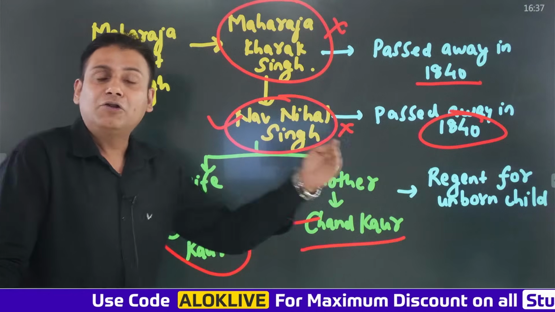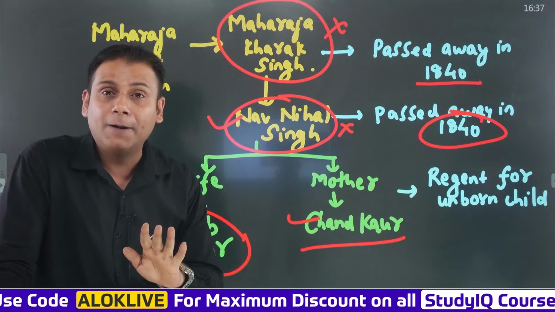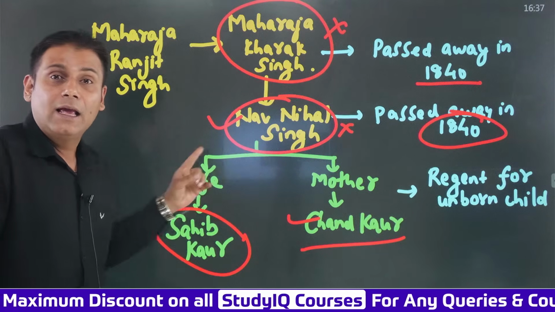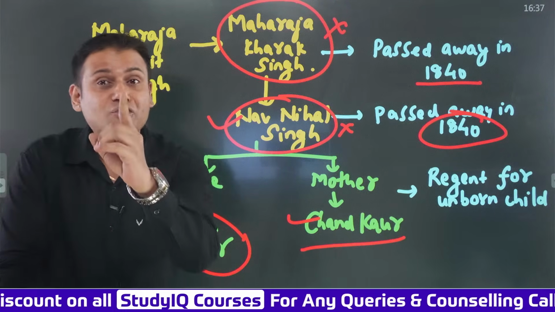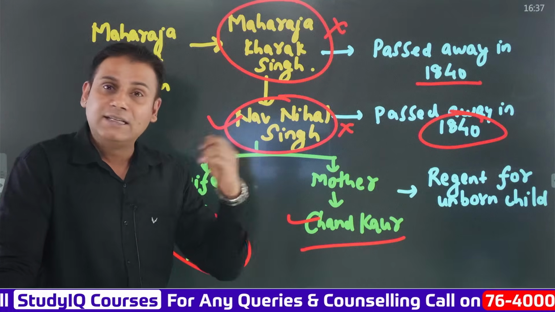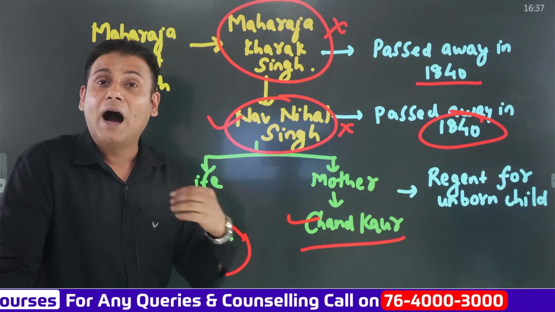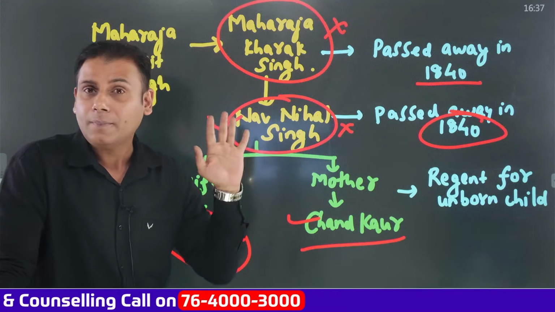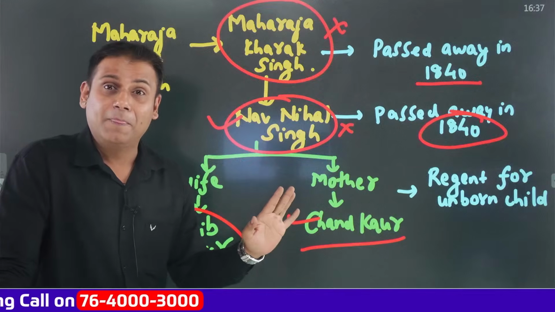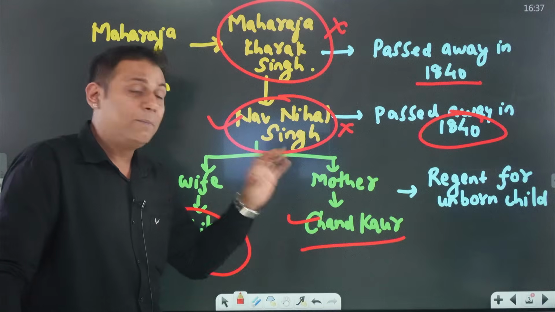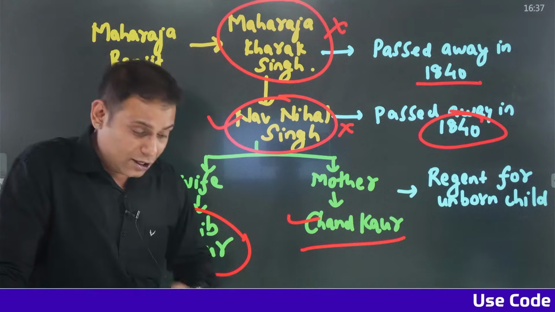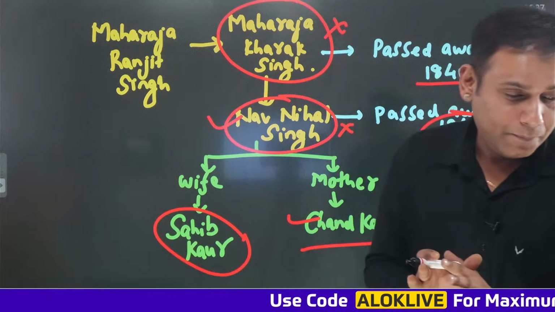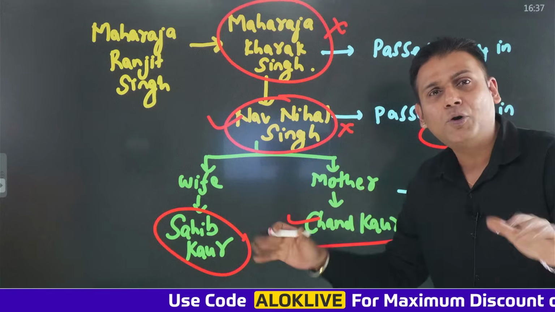So after his death, Chand Kaur said that the unborn child of Maharaja Navnihal Singh and Sahib Kaur will become the next ruler of the Sikh Empire, and since he is not born, till that time I will take care of the administration as a regent, as a Raj Pratinidhi. Okay, so this was said by Chand Kaur, and this was not at all acceptable to the other Sikh chiefs.